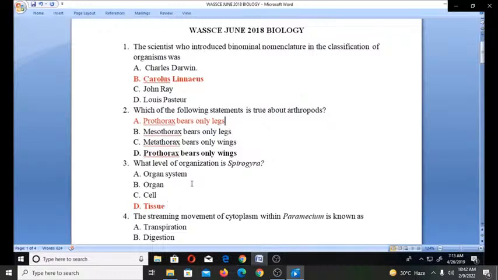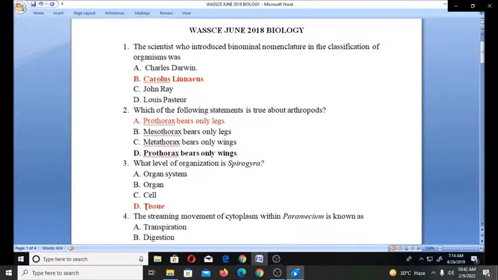You know the levels of organization. We have cell, after cell we have tissue, after tissue, organ, then after organ we have system. So it depends on how developed the organism is, but Spirogyra falls on tissue. Spirogyra belongs to the phylum known as Thallophyta of the kingdom Plantae. Thallophytes are simple green plants that are all aquatic. Spirogyra is a simple green algae found in ponds and ditches.